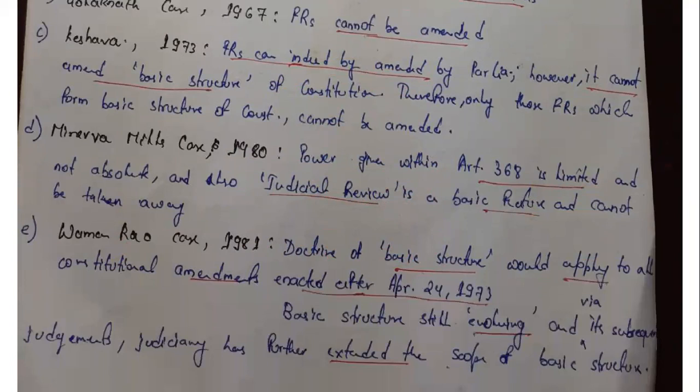Minerva Mills: Article 368 is limited. The amending power of Parliament is limited, they cannot amend anything and everything, under judicial review and the basic structure. Waman Rao: every amendment after Keshavananda Bharati will be checked under the doctrine of basic structure. It is still evolving, and in subsequent judgments the judiciary has further extended the scope.